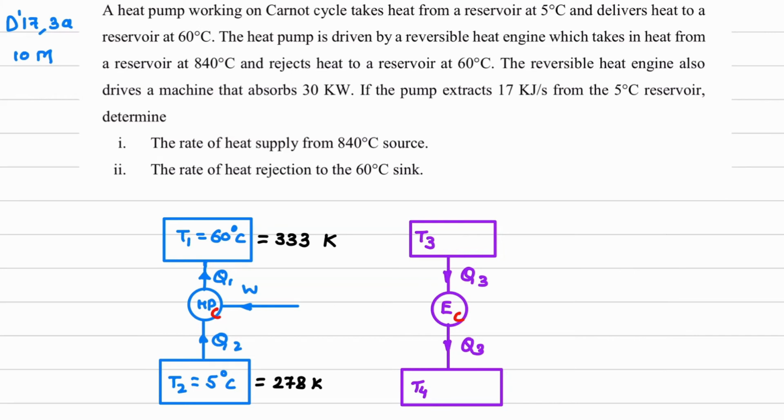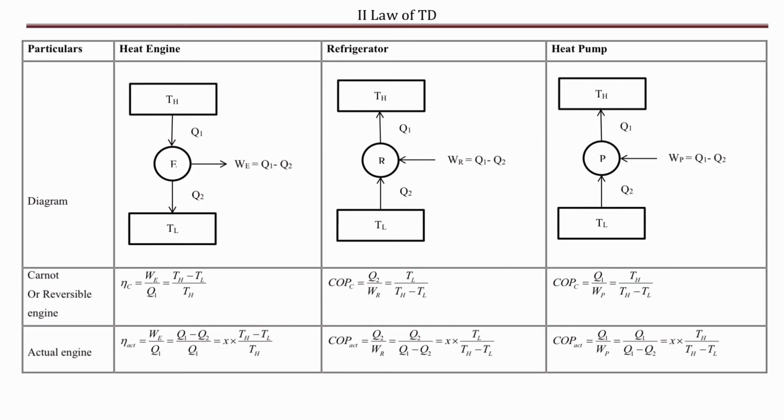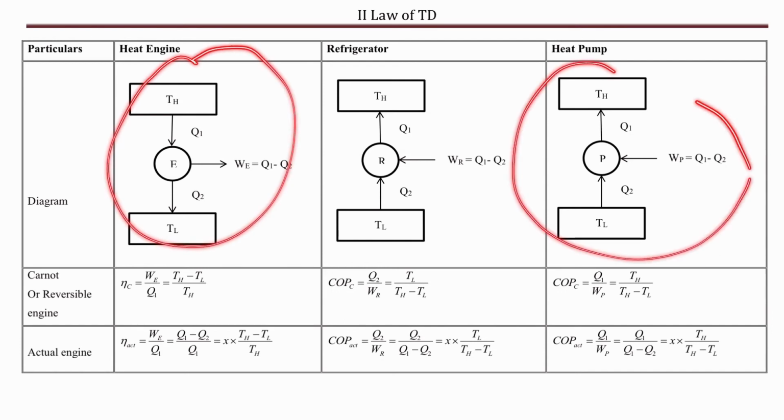Now that developed work I am showing towards left because it is powering the heat pump. Okay, so instead of showing arrow towards right, I am just showing it towards left because it is powering heat pump. The heat pump is driven by a reversible heat engine. I have shown over here. So both heat pump and heat engine are reversible, meaning in the formula list for heat engine and heat pump, we are not going to see.